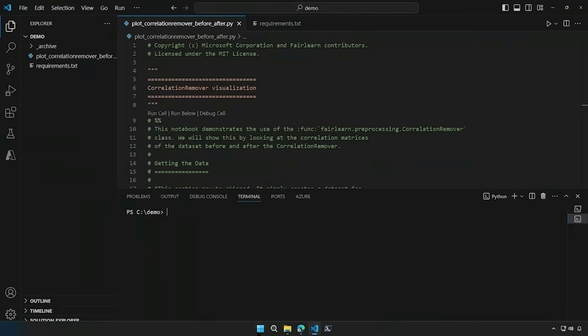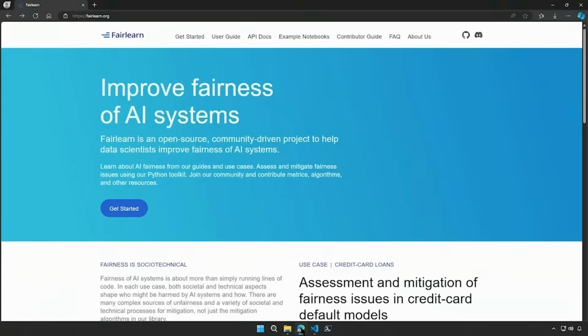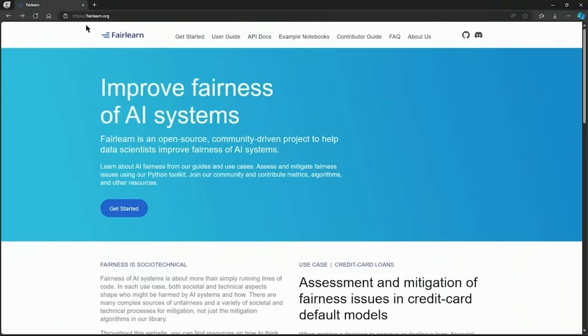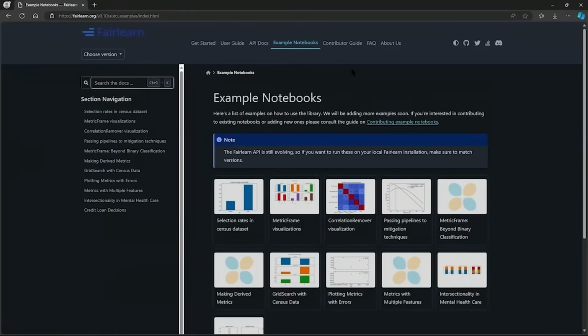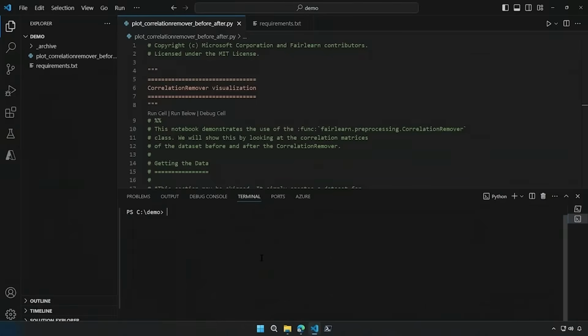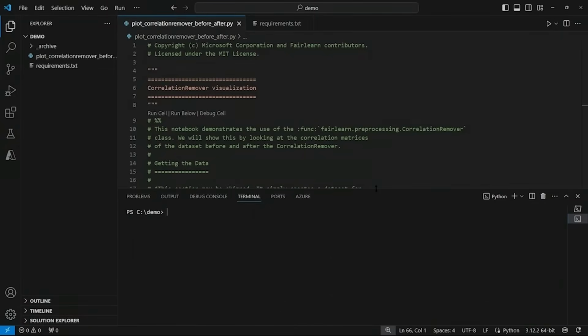So again, I'm using the fairlearn library. So if I go down to the taskbar and select my browser, I'm at fairlearn.org. I'll select example notebooks, and there are a number of example notebooks. We're going to be working with correlation remover. Okay, back to Visual Studio Code. Okay, so I'll minimize the terminal and let's explore the code.